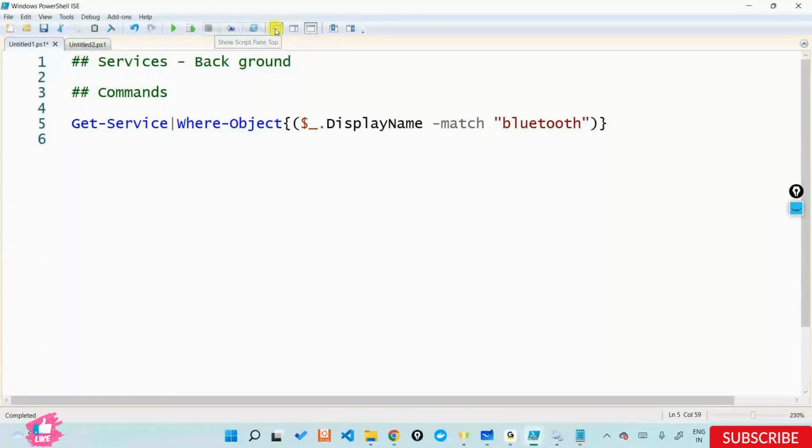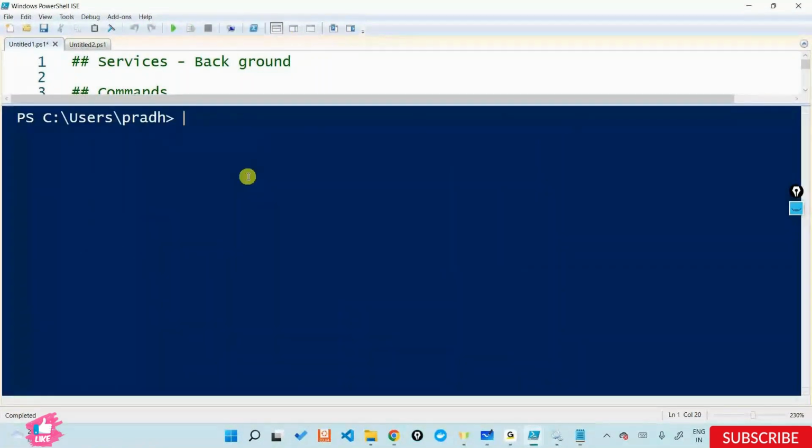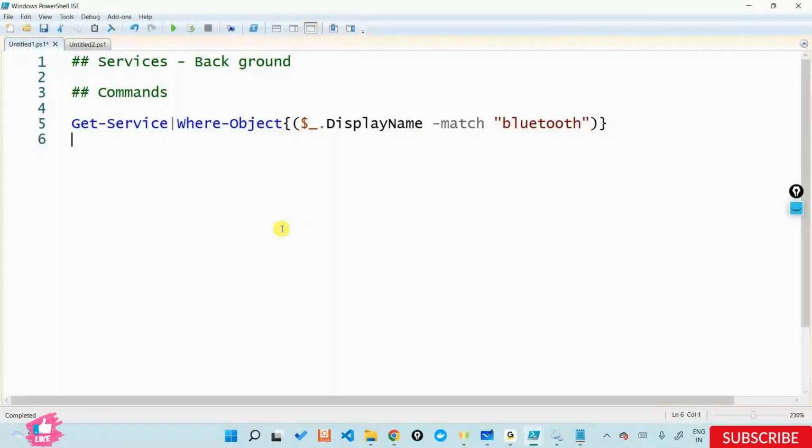What is the use for the where object? What if you don't give the where object? Here the where object acts more like a for each loop. You are processing each and every object inside that particular array.